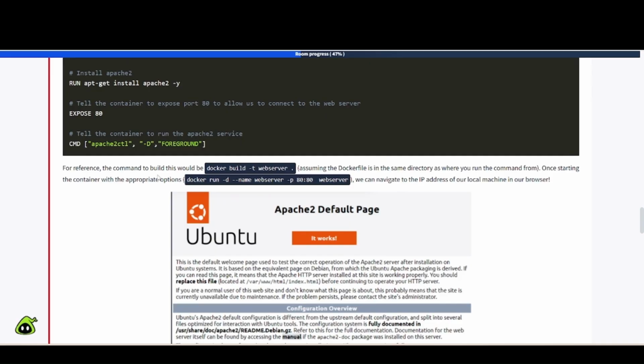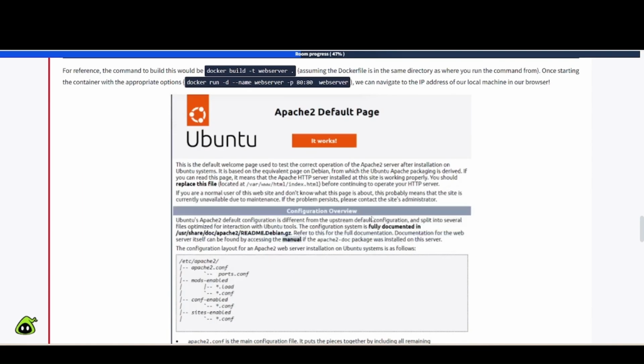For reference, the command to build this will be docker build -t webserver . assuming the Dockerfile is in the same directory as where you run the command from. Once starting the container with the appropriate options, so docker run -d --name webserver -p 8080 webserver, we can navigate to the IP address of our local machine in the web browser.